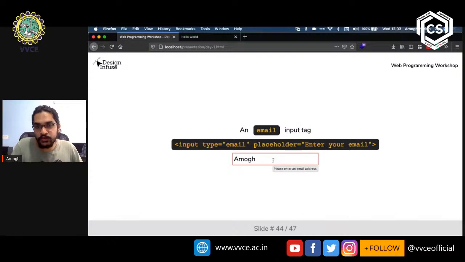And then when you hover over it, you see a small message from the browser that says, please enter an email address. So this is one of the ways that the browser makes our life easier by knowing that whenever someone enters an email address, it's not going to be wrong. So I'll just show it to you. I'll put in amogh.com, and then I'll click outside.